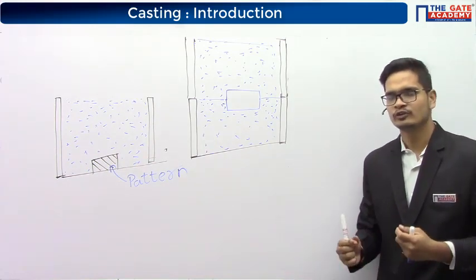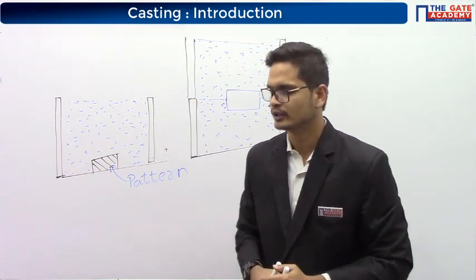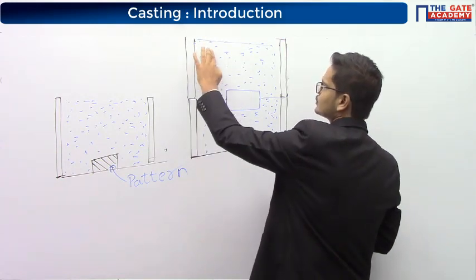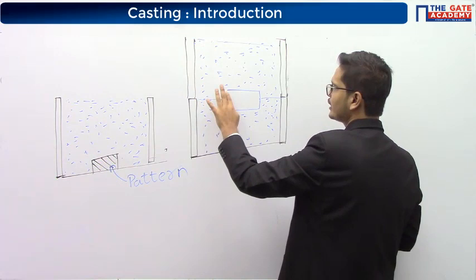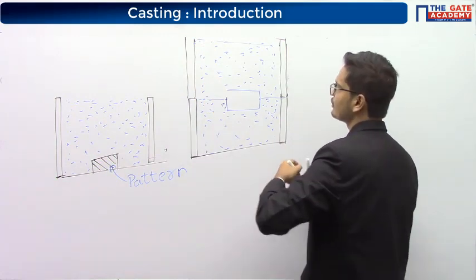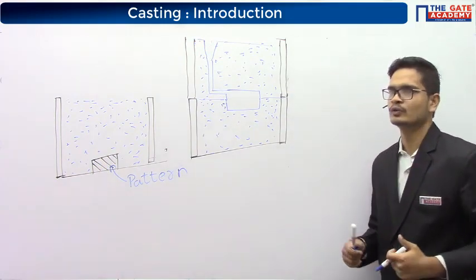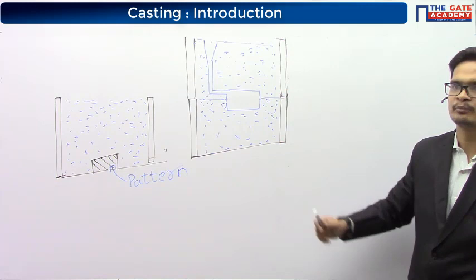Now what we need to make is the passage for the flow of the molten metal. So that passage is generally cut using some pipes. Okay, so here we have made the passage also. Okay, so this is how the entire mold is made.